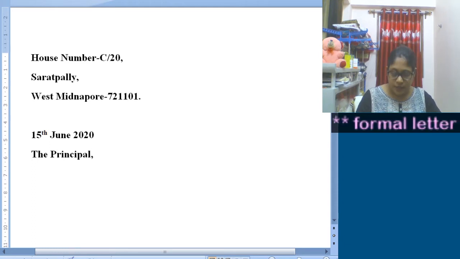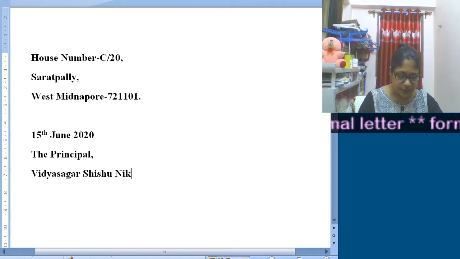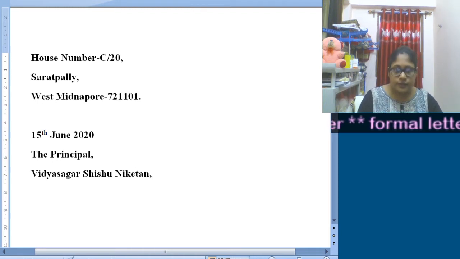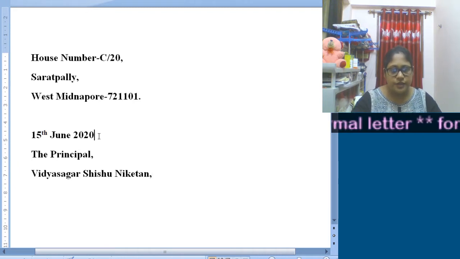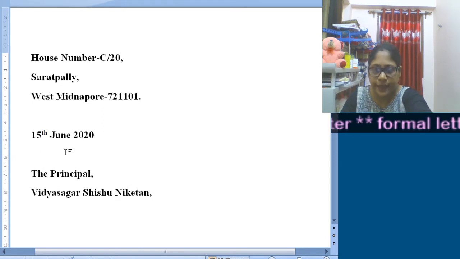Comma, then on the next line you will write the name of your own school, that is Vidyasagar Shishu Niketan, then again comma. Then I will provide a double enter so that you can understand the gap here, right?